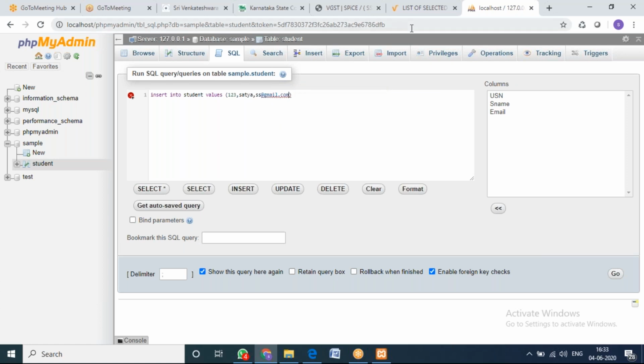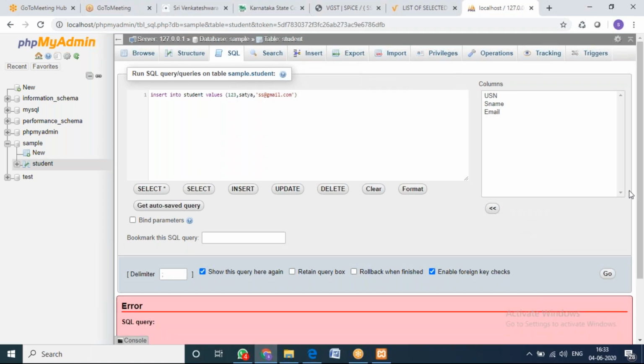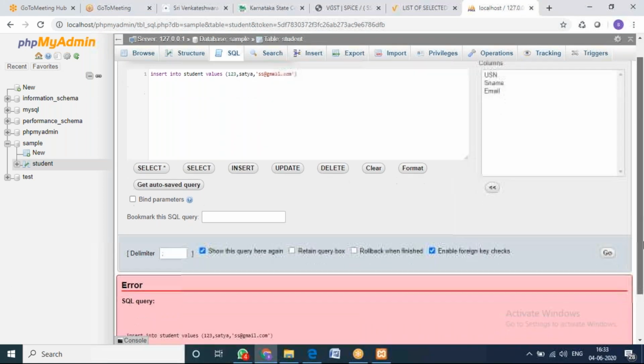Why is it showing an error? Because I want to enter the email ID, and this is the problem we are facing. See, though it is varchar, still we need to mention it, as it is an email ID, it doesn't know where to take, what to take. So that's why we are putting it in single quotes. Now I'll just execute it, we'll see what will happen. Yeah, so this is what I wanted to happen.